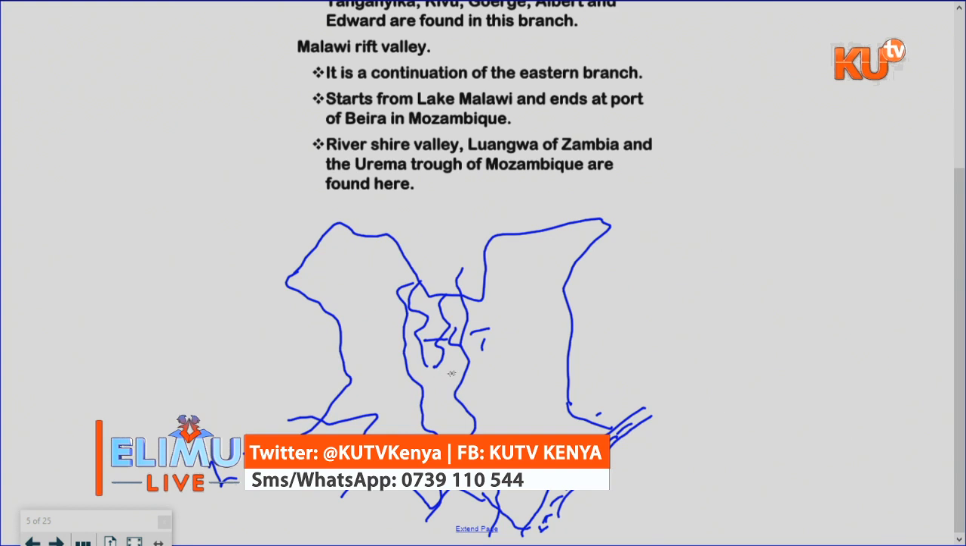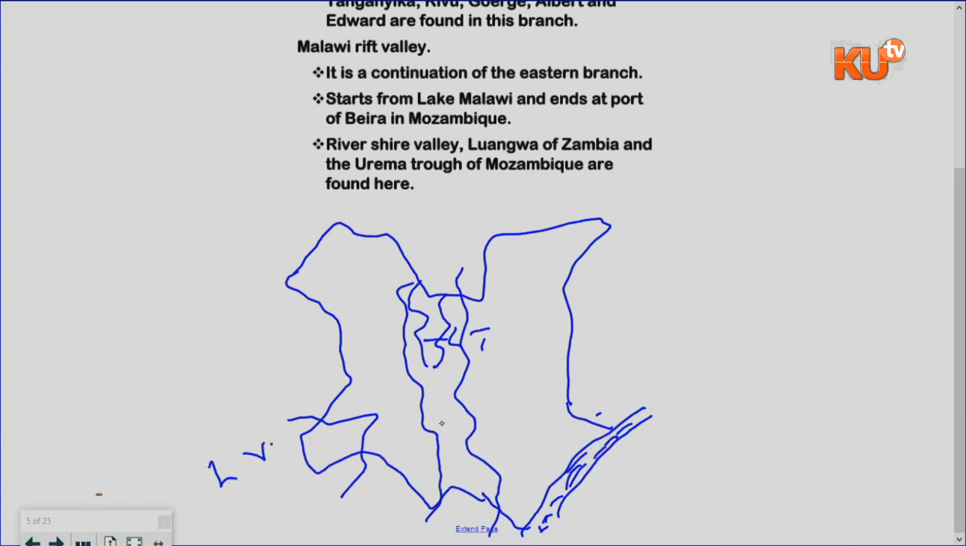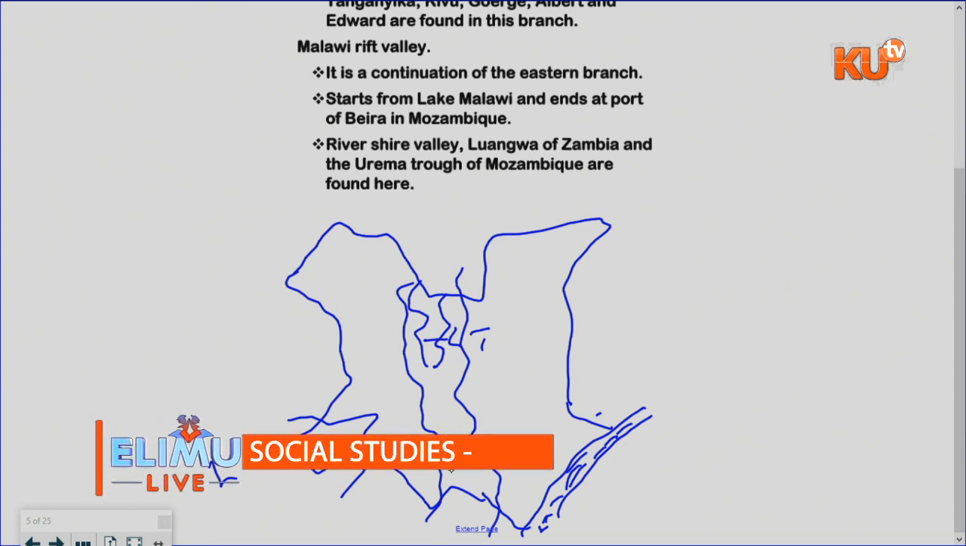Now we have the lakes which are found inside here, and the lakes which are found inside here, we have Turkana, Baringo, Bogoria, Naivasha, Nakuru, Elementaita, Magadi, Malawi, Tanganyika, all the way to Edward, George, Albert in Uganda.